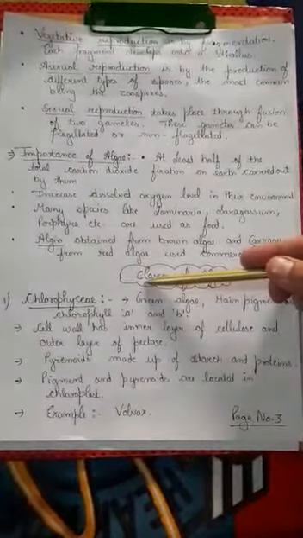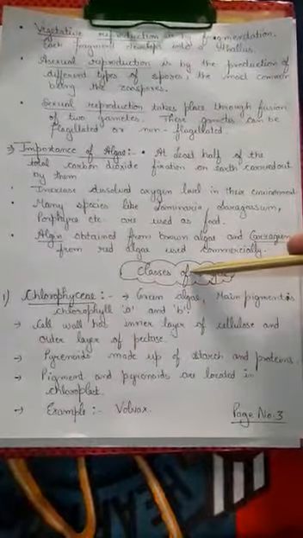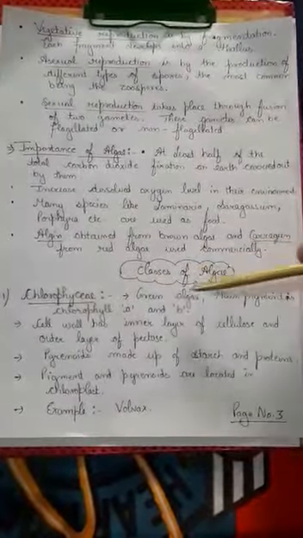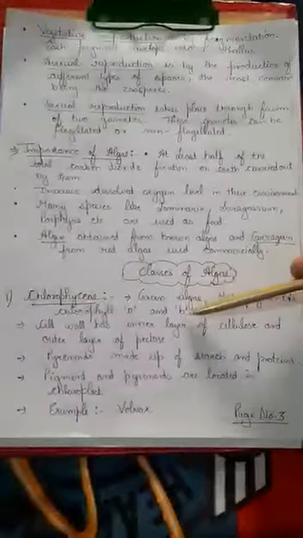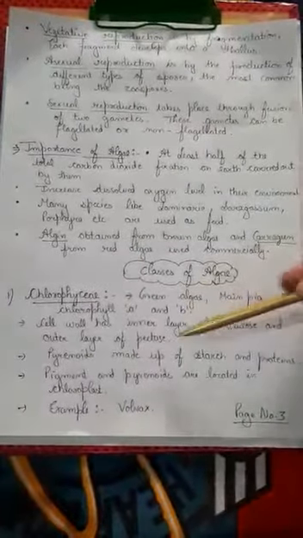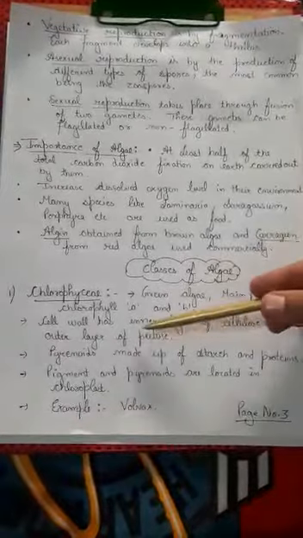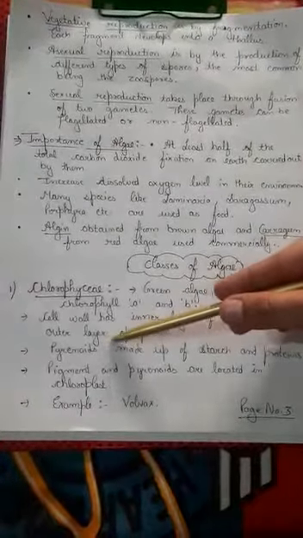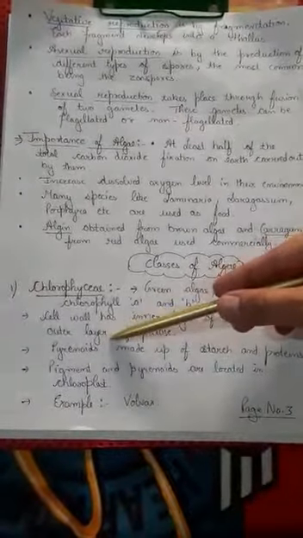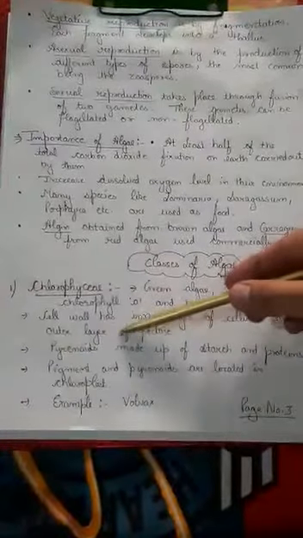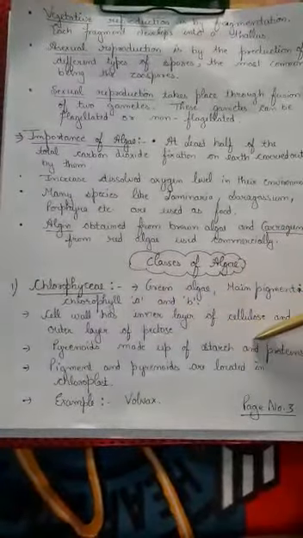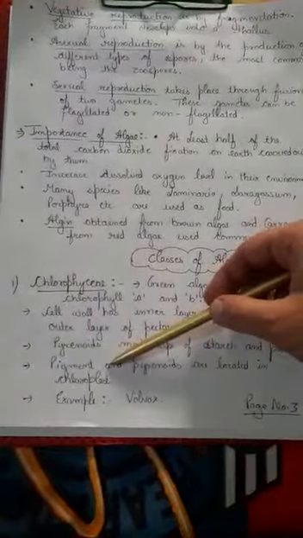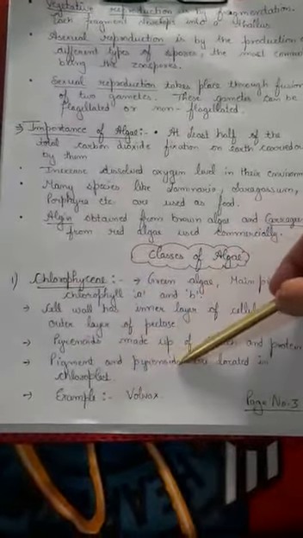First is the Chlorophyceae, which is also called green algae. Main pigments are chlorophyll a and b. Cell wall is made up of cellulose. Now we have pyrenoids. What are pyrenoids? These are the proteinaceous components which act as a storage source of starch, and basically they are present in the chloroplast. Example is Volvox.